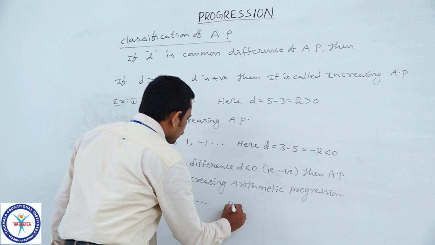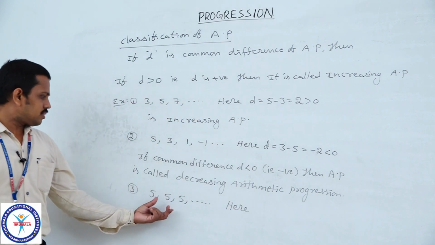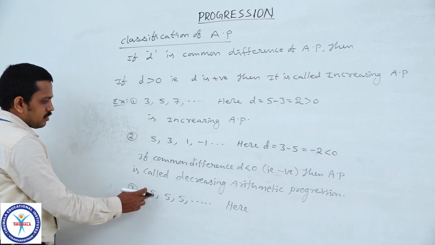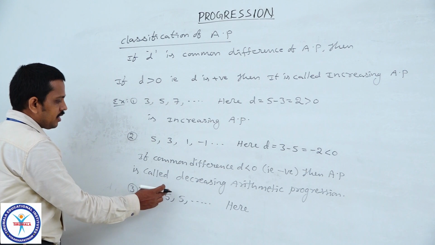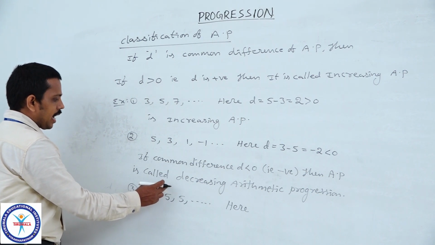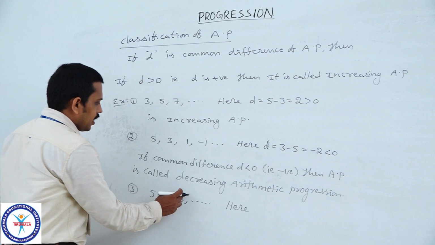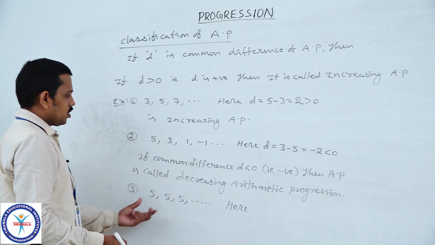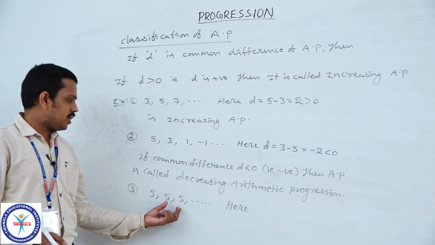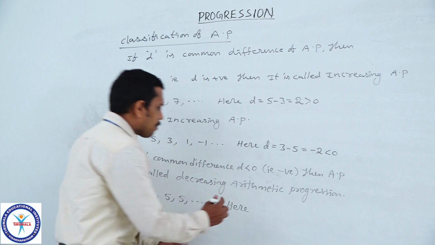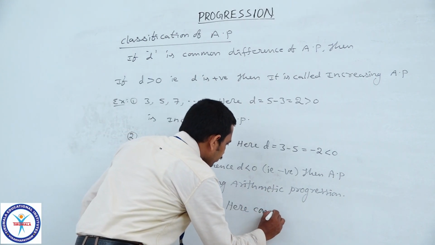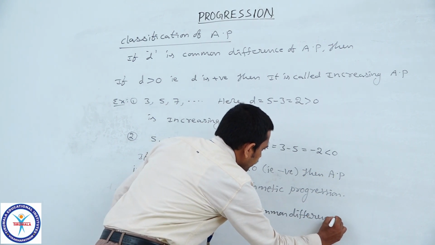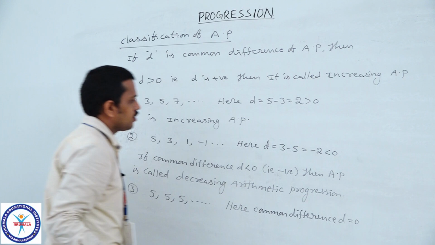Here what is the common difference? Is this an AP? Yes, this is an AP. Here 5, the next number is also 5. It means that the next number is obtained by adding 0 to the preceding term. The third term is also 5, obtained by adding 0 to the preceding term. So, it is also said to be in arithmetic progression with common difference D equal to 0.